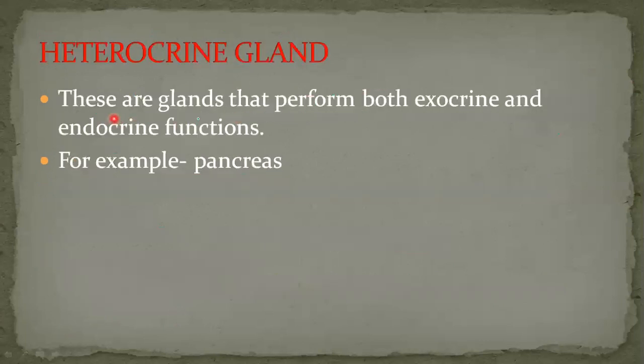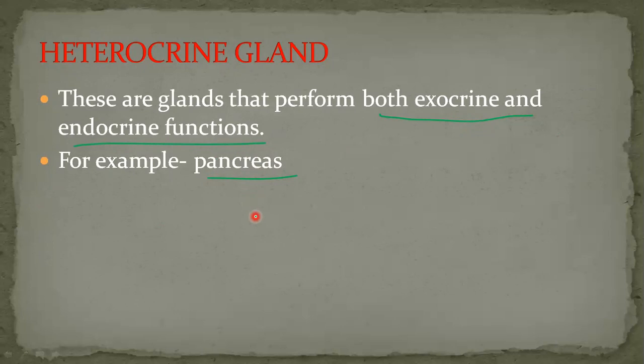Heterocrine glands are the glands that perform both exocrine and endocrine functions. For example, the pancreas. The pancreas secretes insulin and glucagon hormones into the bloodstream, which is an endocrine function.